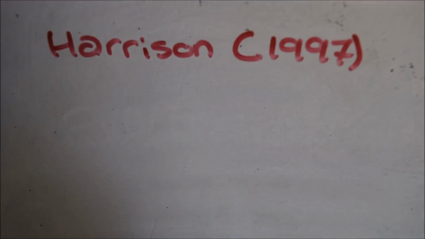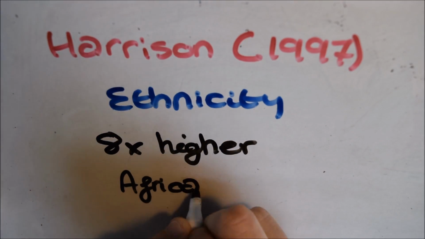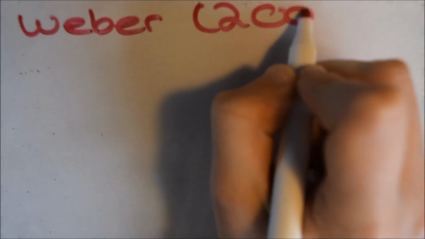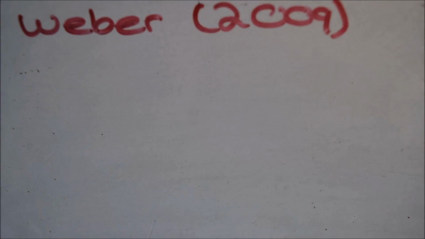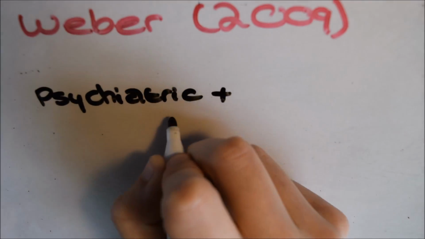For ethnicity, Harrison et al. in 1997 reported that the incidence rate for schizophrenia was 8 times higher for African Caribbean groups than for white groups. Medical complications were studied by Weber et al. in 2009, who examined nearly 6 million hospital discharge records.